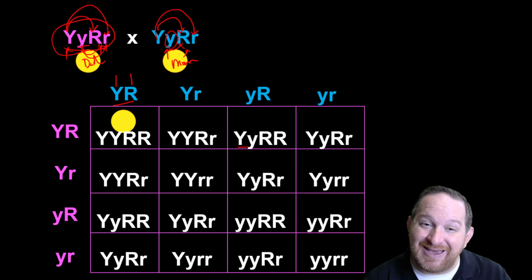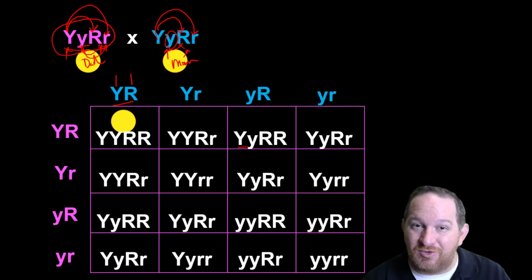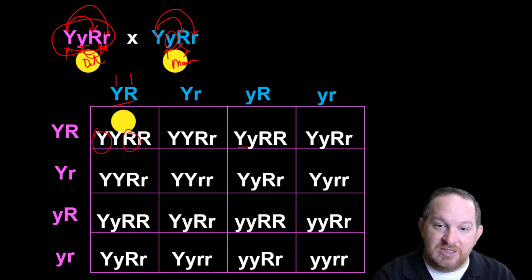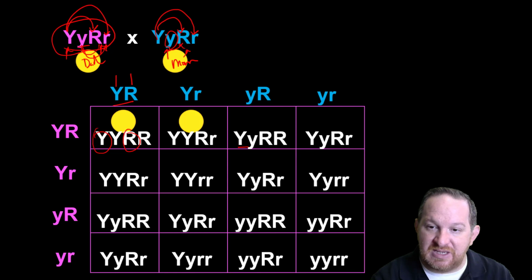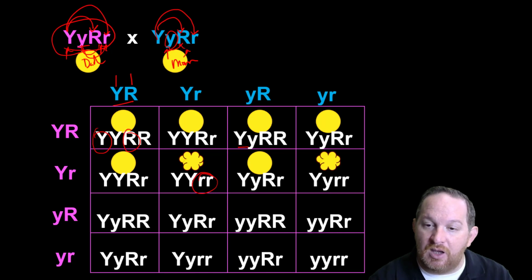Then you've got to go back and actually determine, well, is this yellow, round, wrinkled, green? What is it? Well, in this case, because we've got at least one dominant Y, it's yellow. One dominant R, it's round. So same thing there, same thing there, same thing there, same thing there. Uh-oh. No dominant for shape. That must mean this one's wrinkled. Okay, then we got dominant again. Another wrinkled one, but dominant for yellow.